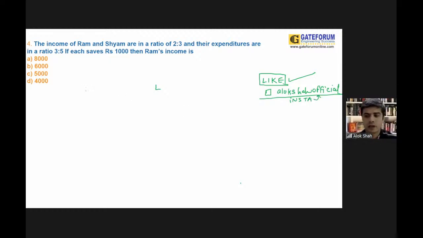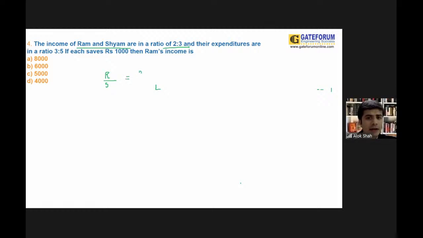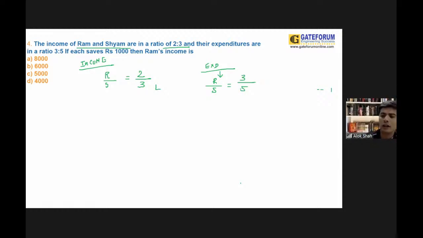Now, it is being asked that the incomes of Ram and Shyam are in the ratio 2:3. The incomes of Ram and Shyam are in the ratio 2:3. The ratio of income of Ram and Shyam is given here as 2:3. That is basically income. Next, their expenses are in the ratio 3:5. Now you tell me, when you earn the money, what will you do?